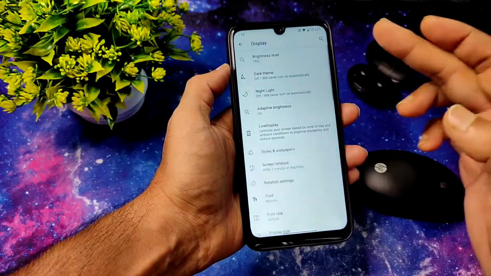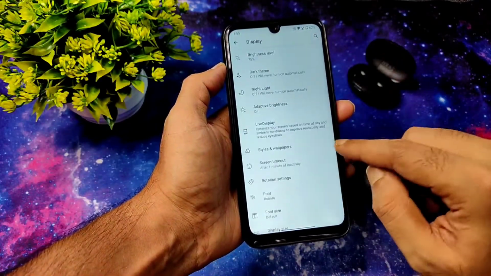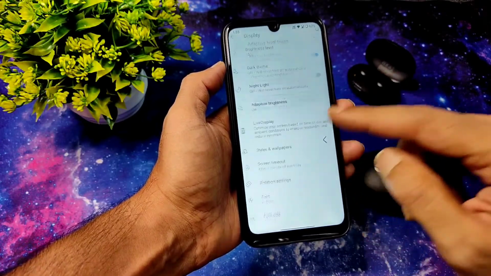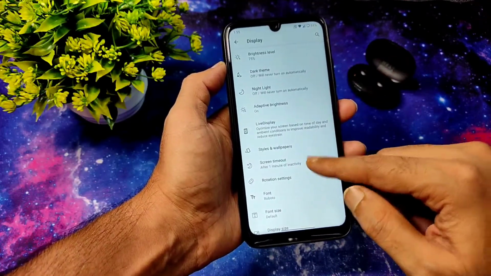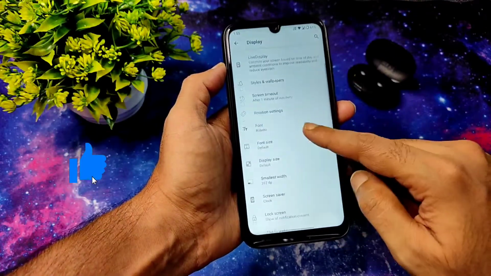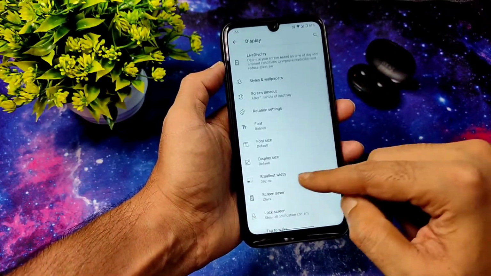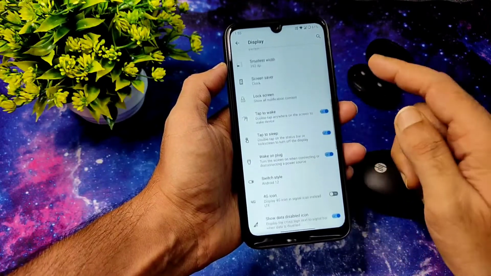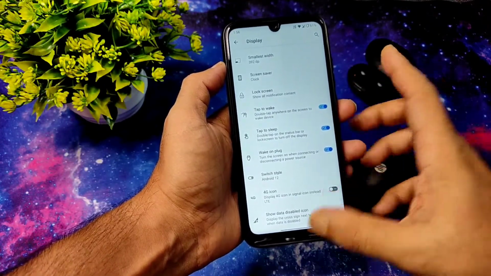In the display settings, as I said, night light is also given. You can schedule it. Adaptive brightness is also working fine. Screen time and rotation settings. Fonts also, there are plenty of fonts pre-installed in this ROM. Font size also you can adjust. Screensaver, lock screen, tap to wake, tap to sleep.